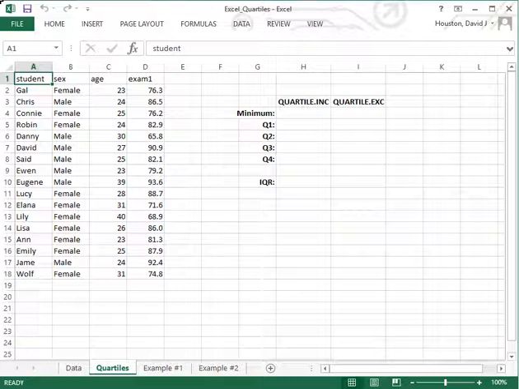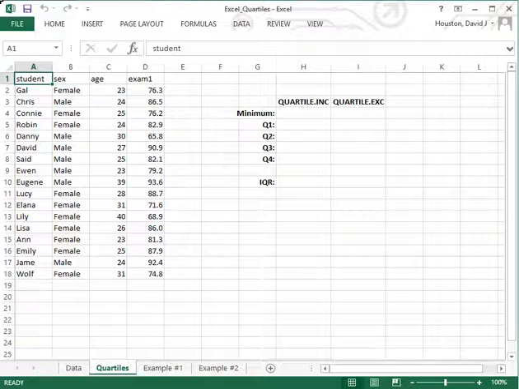Another explanation for those 2 different subscripts that I've seen, which I really find more interesting and more useful, is that using the Quartile.Inc function, once you find the second quartile, it then includes that second quartile or the median value in finding the first quartile from the cases below it, and again includes the median value in finding the third quartile for the cases above the median value.